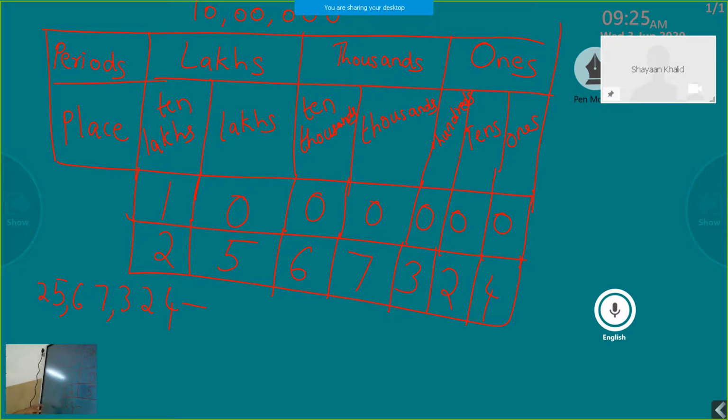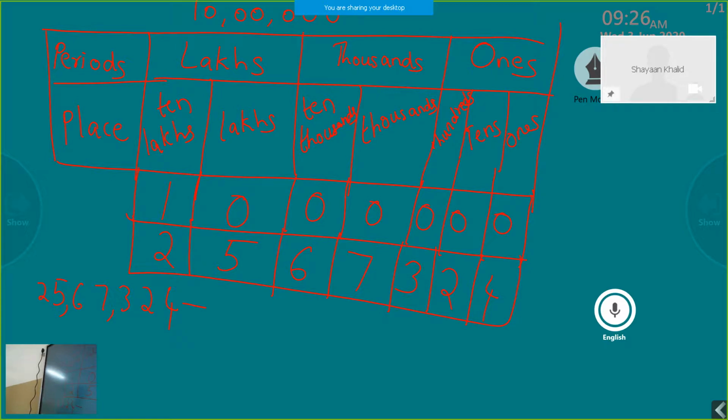So we have a 7-digit number, 2567324. First, we group this number into 3, 2, and 2, starting from the right. From the right side we have a group of 3, which is known as the ones period, which is 3, 2, 4.